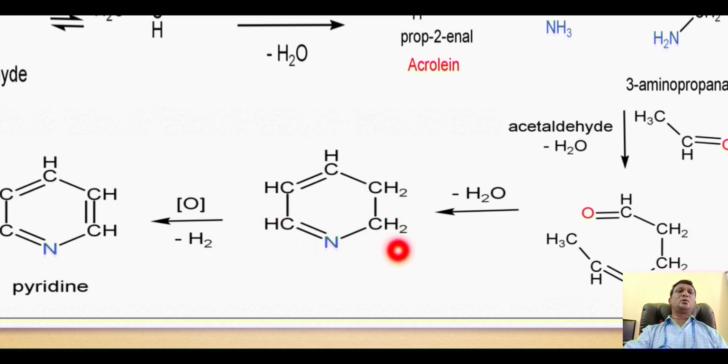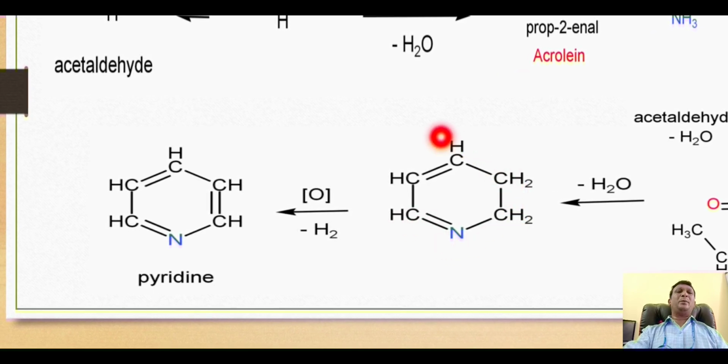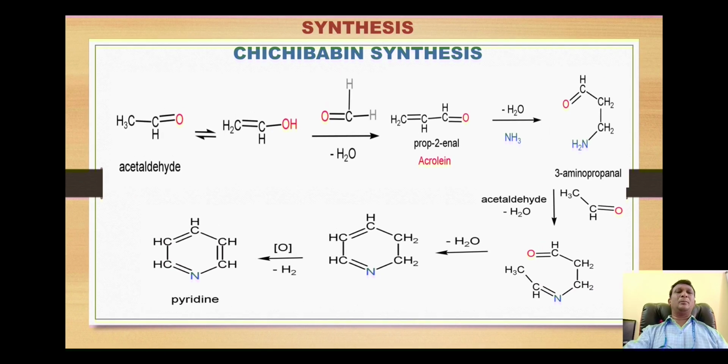It is called 2,3-dihydropyridine. This dihydropyridine then undergoes an oxidation reaction where these 2 hydrogens are removed, and thus we will get formation of this heterocycle pyridine.